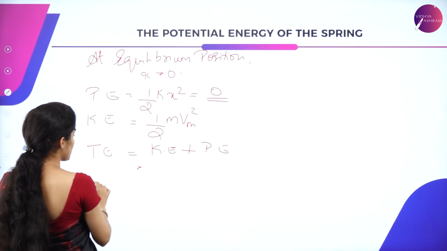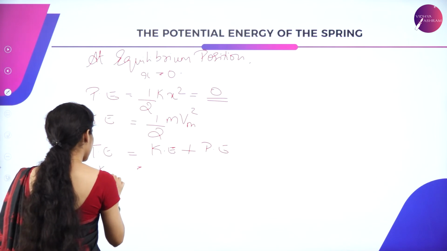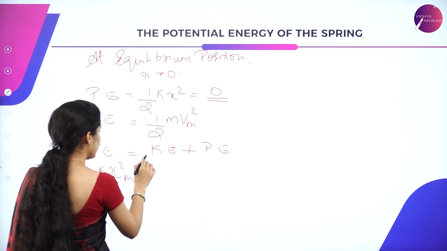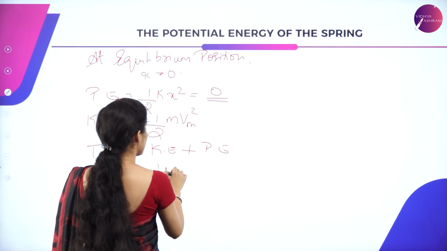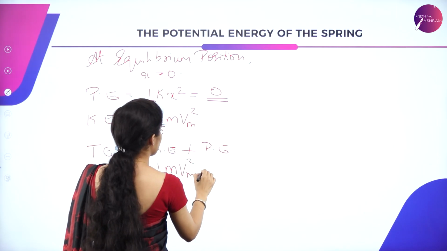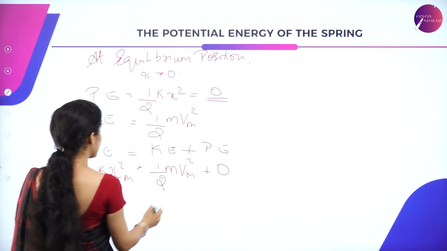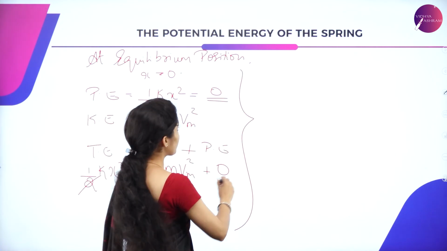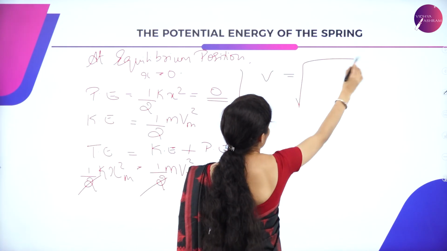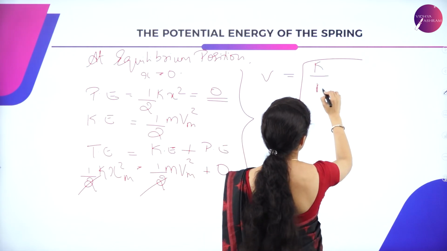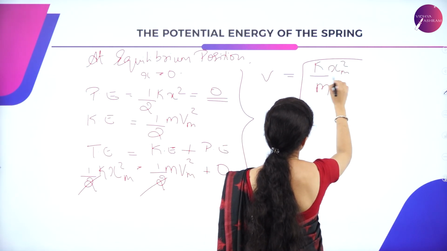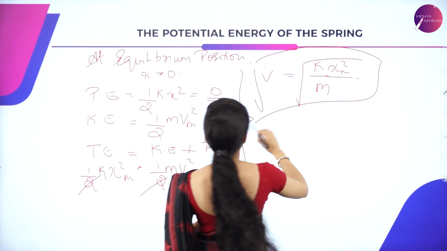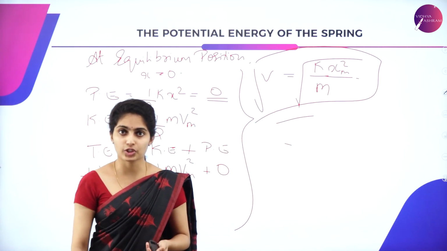So total energy is half kx square m, and kinetic energy is half mv square subscript m plus potential energy which is 0. So there and then itself you can cancel. On equating for v, you have got root of k by m into x square m. So this is the value of the velocity at equilibrium condition.